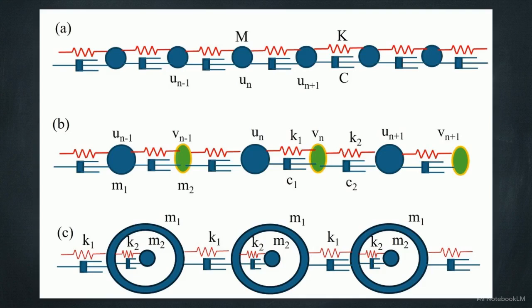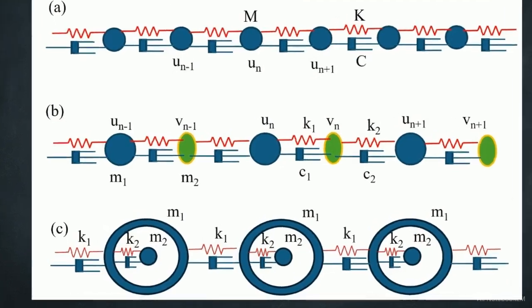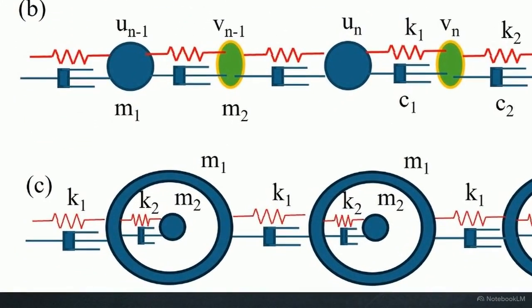This is a locally resonant metamaterial, which embeds a completely separate secondary spring mass system directly inside the primary outer shell. We now have 2 degrees of freedom per cell. We have the mass and displacement of the primary outer shell, m1, and we have the internal resonator, possessing its own mass, m2, and internal spring stiffness, k2.